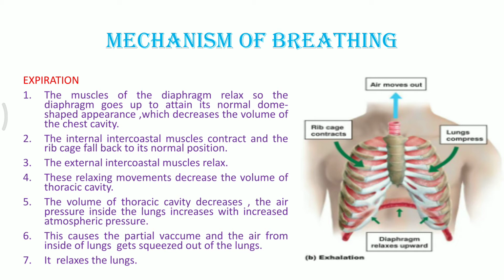So again it's three things which have occurred. First is the diaphragm, which has moved back to its normal dome shaped area, so the thoracic cavity's entire structure, or the surface area, has decreased. Second thing is the ribs, they again came back to their normal inward position.